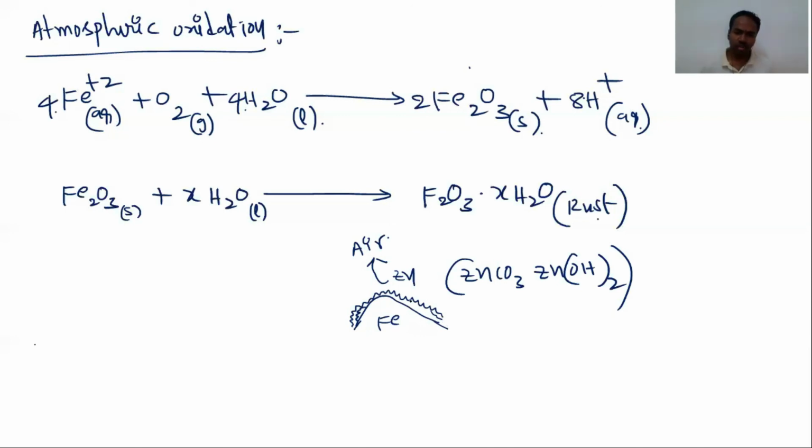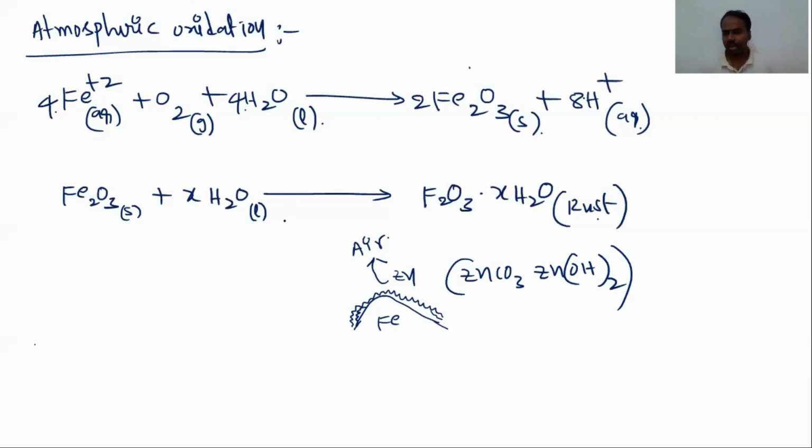This layer will prevent the reaction between air and iron. So the iron doesn't lose electrons, and the formation of rust is prevented. Some examinations previously asked which metal is used in the galvanization process? Zinc.